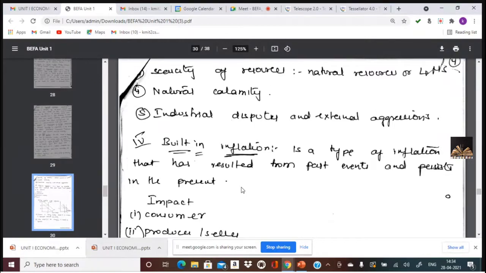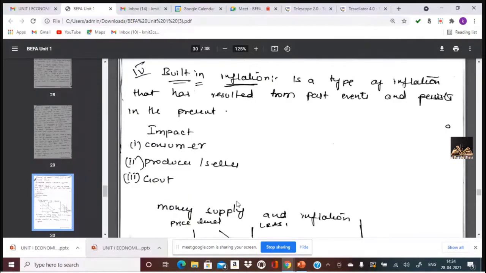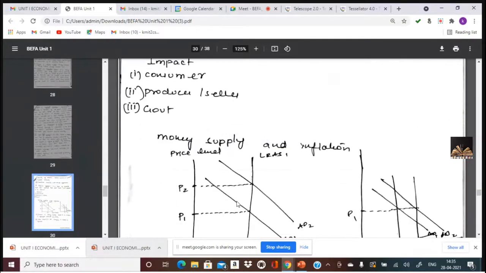Like for example, this COVID's impact would be inflation in the future. The COVID impact on the economy would definitely show in the future, and that is an example we can give of built-in inflation: past COVID as a reason for present inflation. So this would be the reason for built-in inflation, which would have an impact on consumers, producers, and the government. So this is known as inflation.